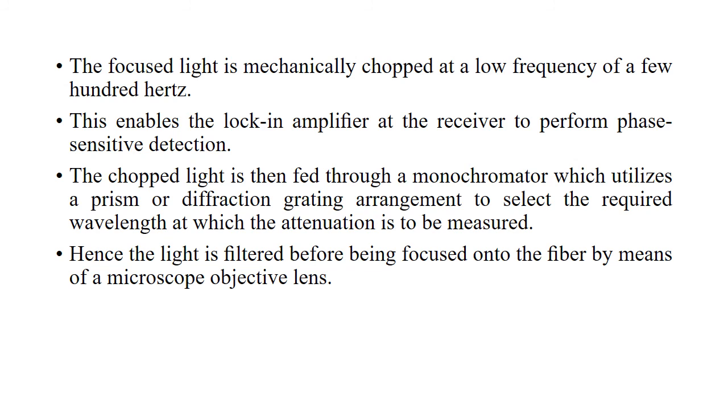The chopped light is then fed through the monochromator, which utilizes a prism or diffraction grating arrangement to select the required wavelength at which the attenuation is to be measured. This light is filtered before being focused on the fiber by a microscope objective lens.